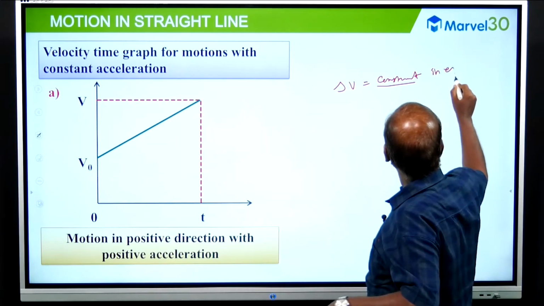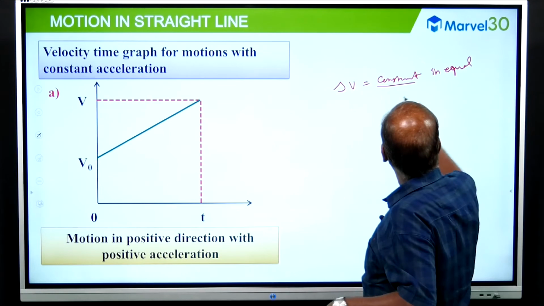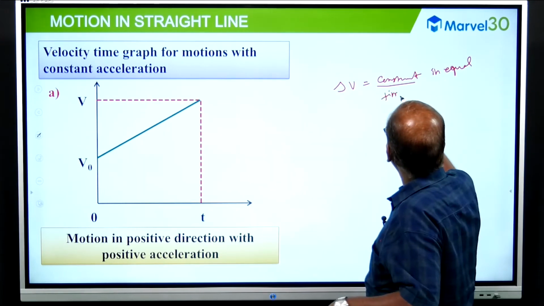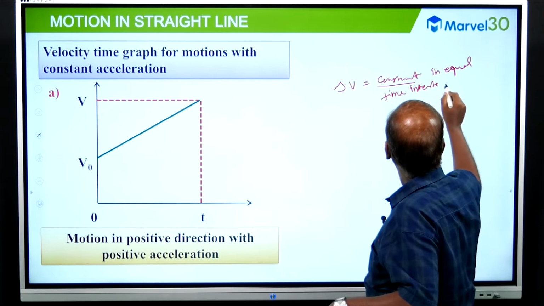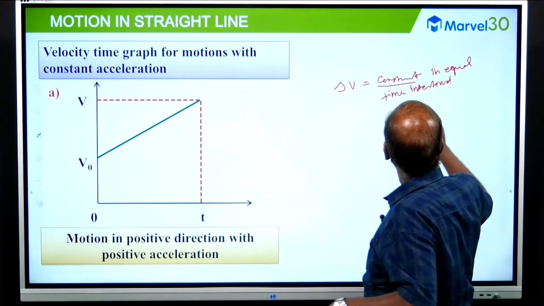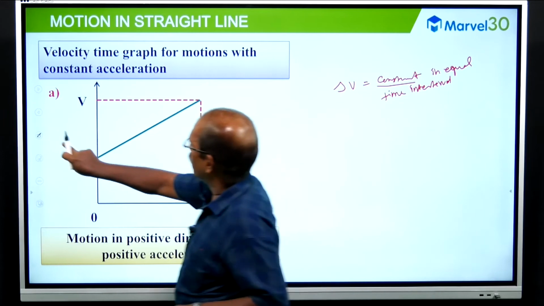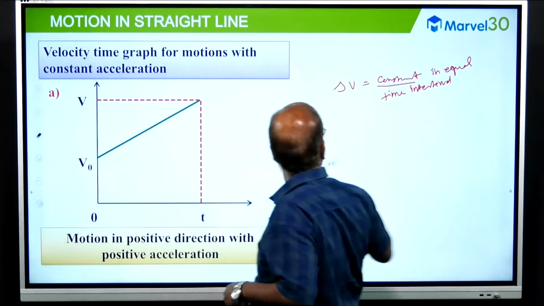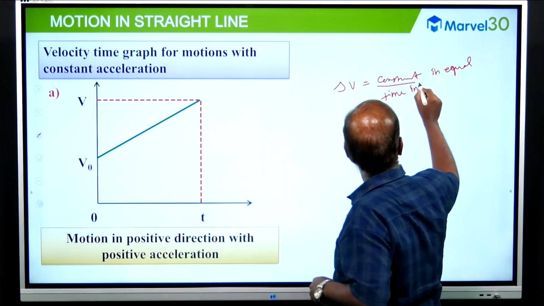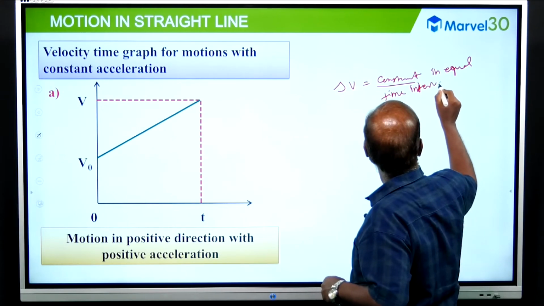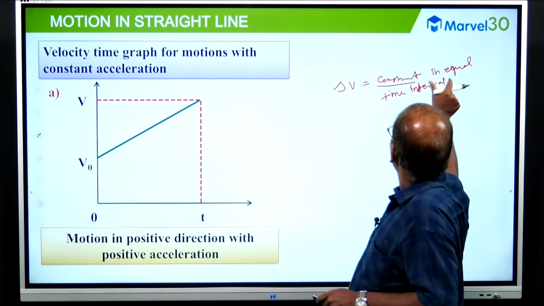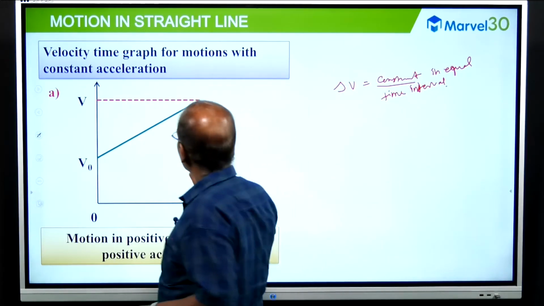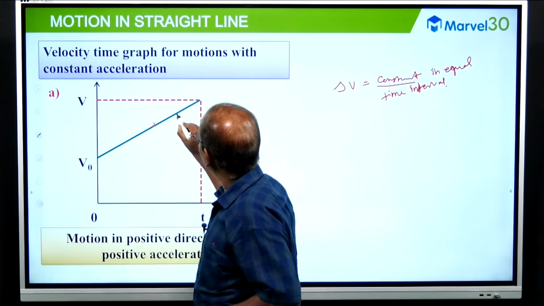Equal time interval, very, very important. How to interpret that delta V is constant in equal time intervals: take two or three points.